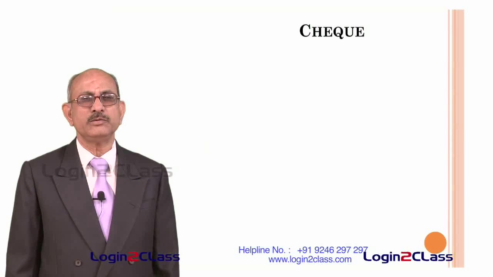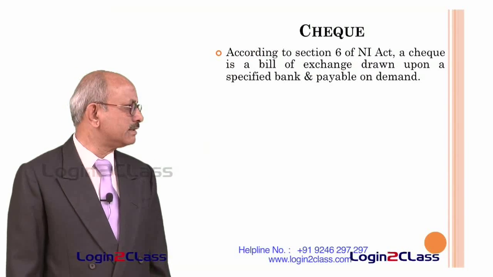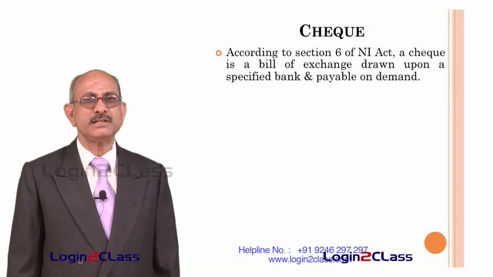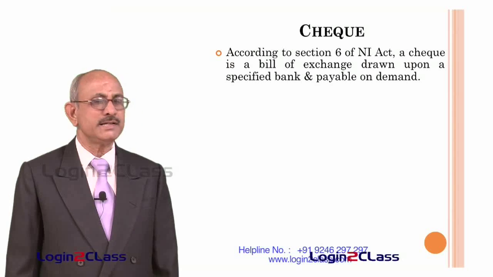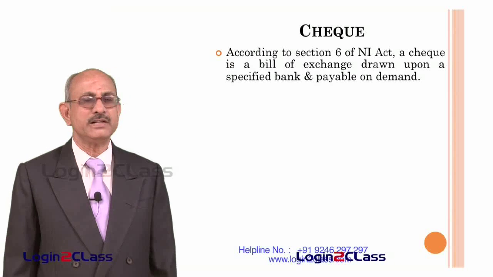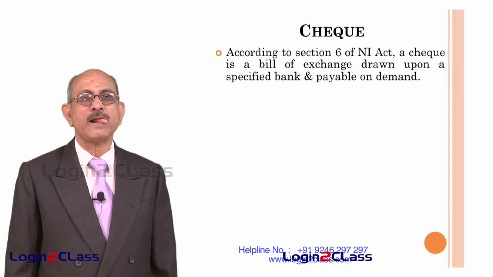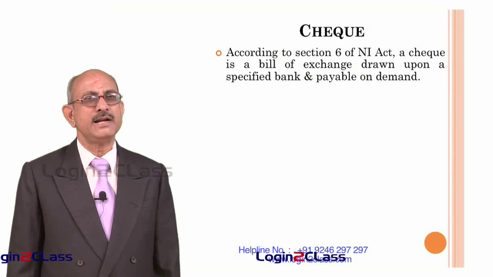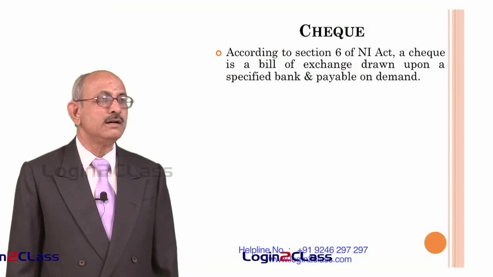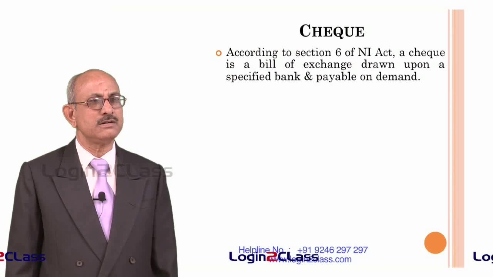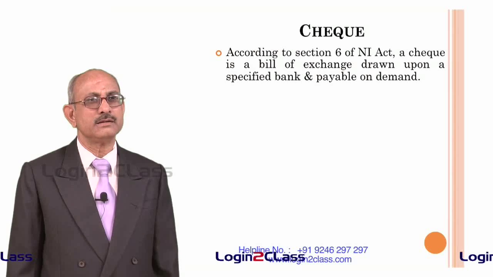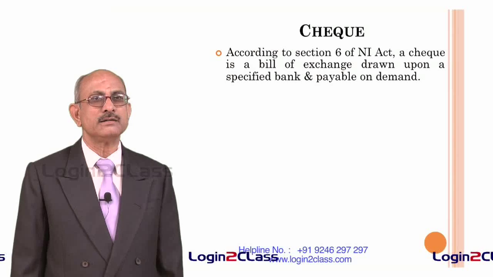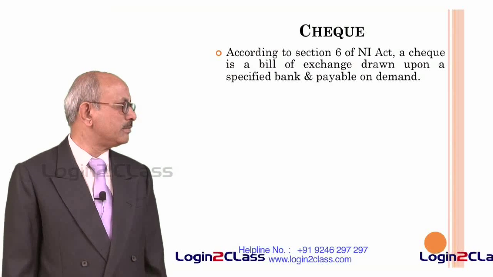So there is another negotiable instrument as per the Negotiable Instruments Act, that is called a check. All of you are familiar with the check. So according to section 6 of the Negotiable Instruments Act, a check is a bill of exchange drawn upon a specified bank and payable on demand. So these are the essential differences between a bill of exchange and a check. It is a bill of exchange drawn on a specified bank, whereas a bill of exchange can be drawn on anybody, and it is payable on demand. So whenever money is demanded, it is payable on demand.